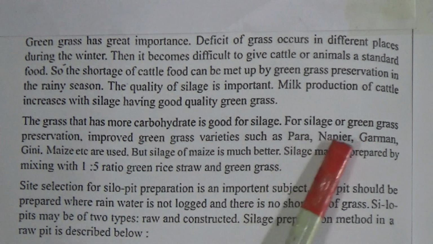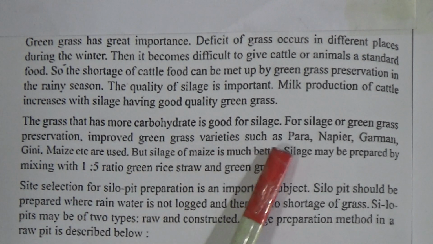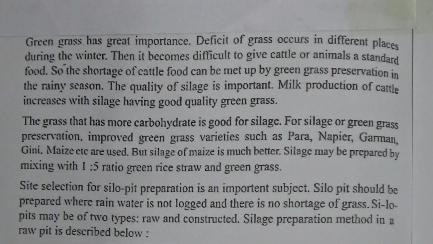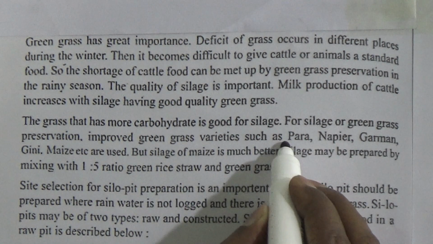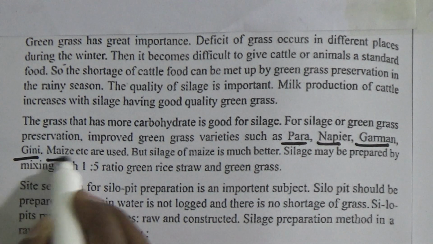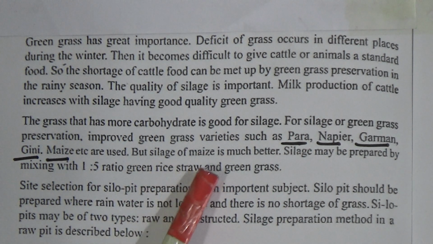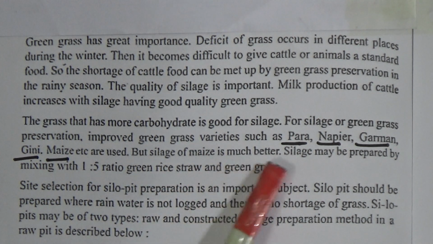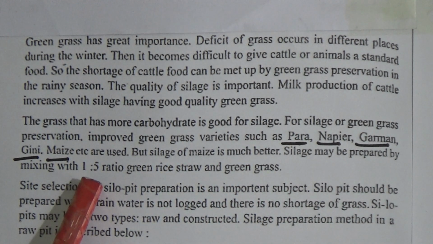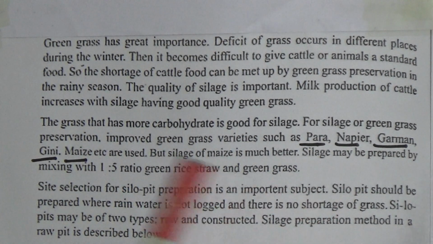For silage or green grass preservation, improved green grass varieties such as Para, Napier, German, Ginny and maize are used. But silage of maize is much better. Silage may be prepared by mixing green rice straw and green grass in a 1:5 ratio.